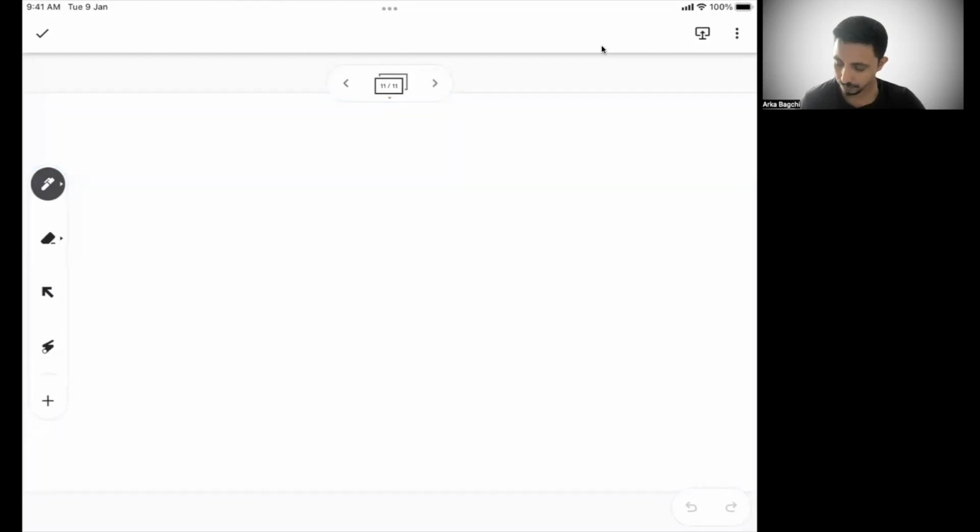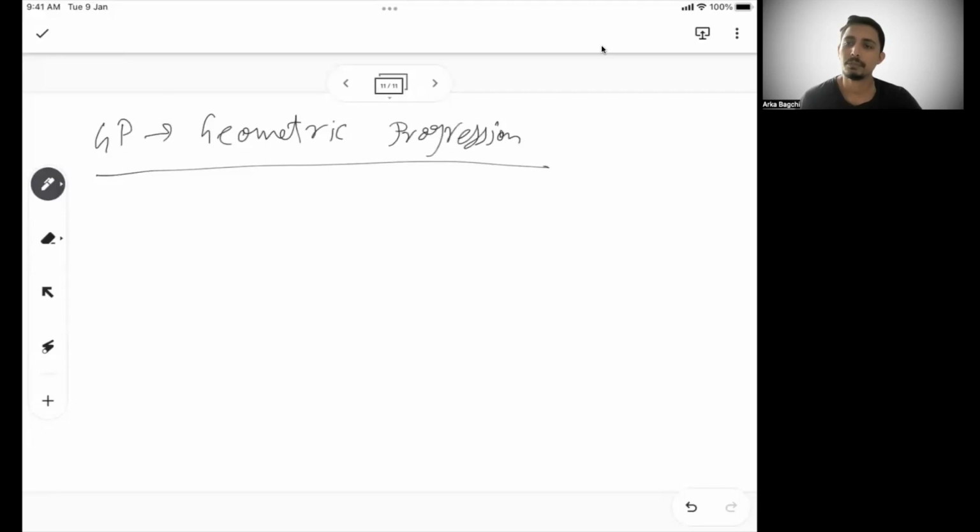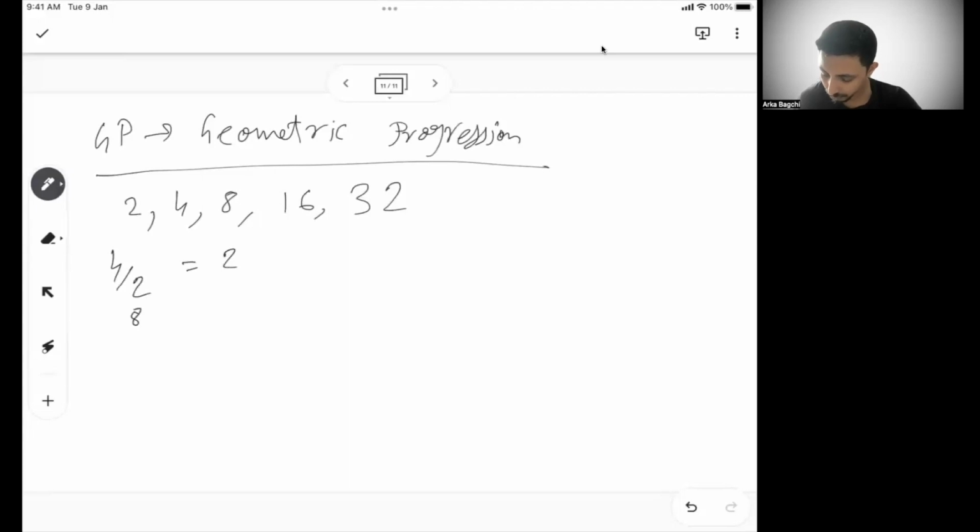Now, let's move on. The next topic is GP, or geometric progression. So in AP, we see the common differences are the same. What are the things in GP? Say 2, 4, 8, 16, 32. Let's say these are the 5 terms. Now the differences between them are not the same. But if I see, 4 by 2 is 2, 8 by 4 is 2, 16 by 8 is 2, 32 by 16 is also 2.